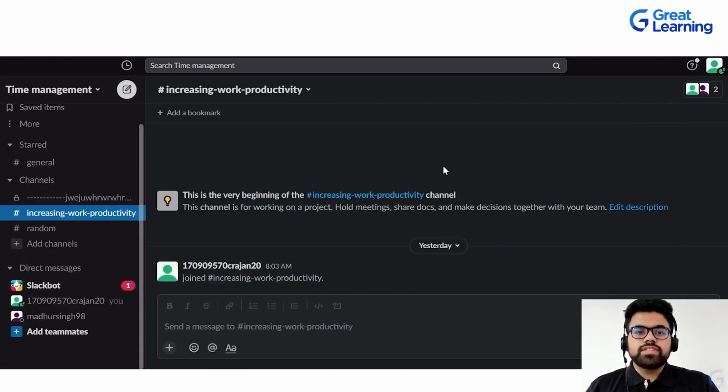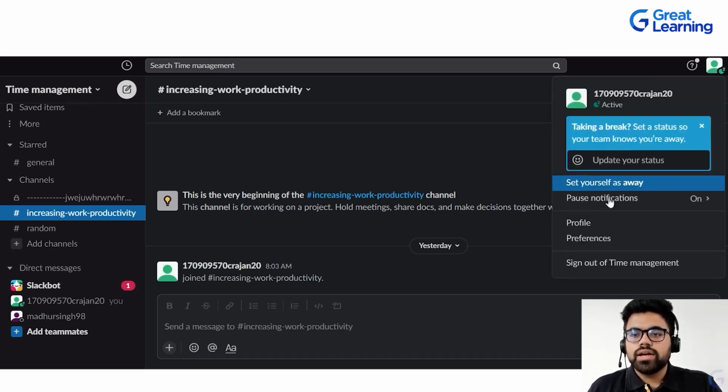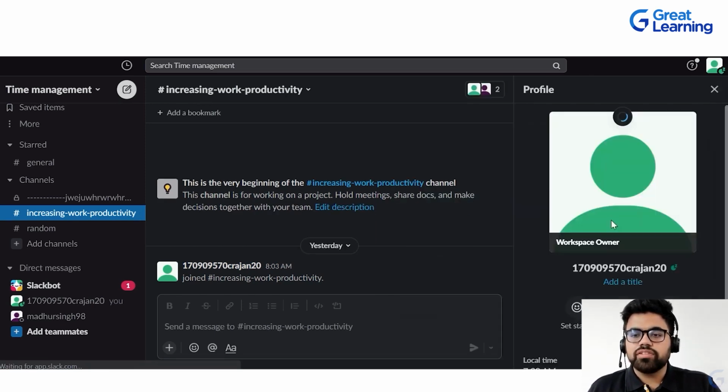All right. After seeing all the basic channels, how to download Slack, what the different channels of Slack are, and how they operate, I'll give you some productivity tips and key features that are essential to know when working on Slack. So we start off by going to the top right corner, in which I have my profile symbol. When I click on it, I can edit my status, I can edit my profile. So let's go to the profile preference here.